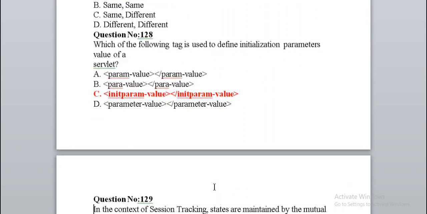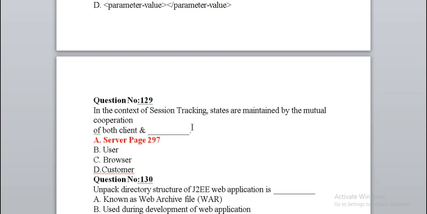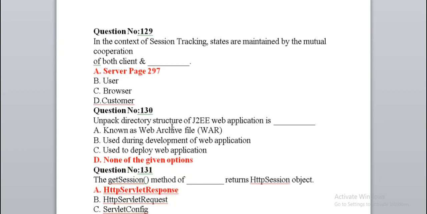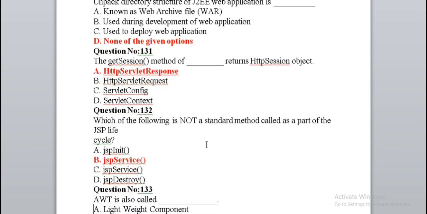Which of the following tags is used for the initialization parameter value of a servlet? Right option C. In the context of session tracking, states are maintained by the mutual cooperation of both client and server. The unpacked directory structure of a J2EE web application is none of the given options. The get session method of dash returns an HTTP session object, HTTP servlet response. Which of the following is not a standard method called as a part of the JSP lifecycle? JSP service.